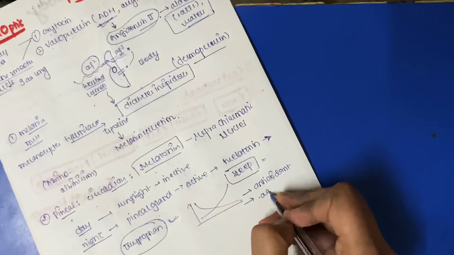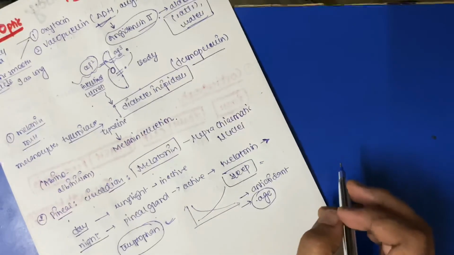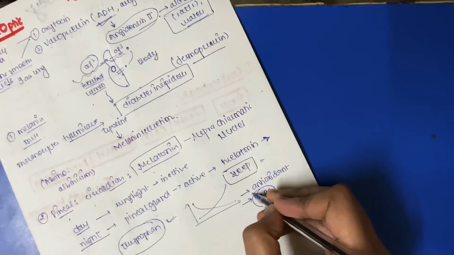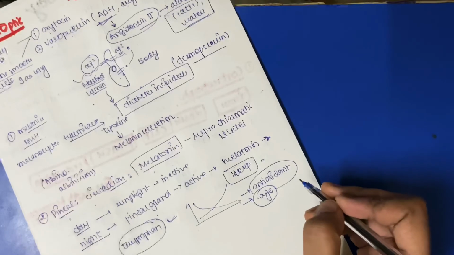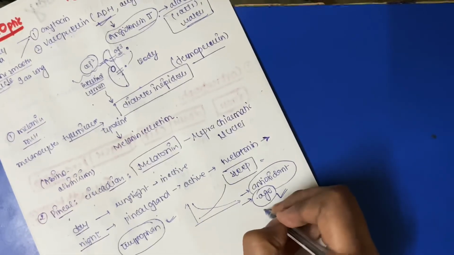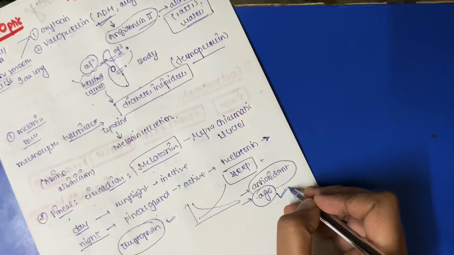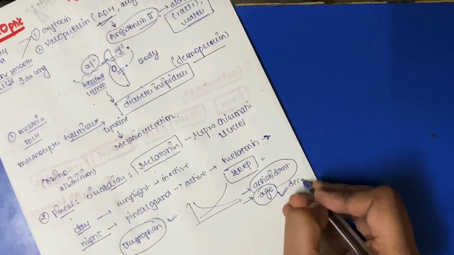And with age, as you sometimes hear from your grandparents, they don't sleep much, they have small sleeps or broken sleeps. This is because of melatonin, because the concentration of melatonin decreases with age.